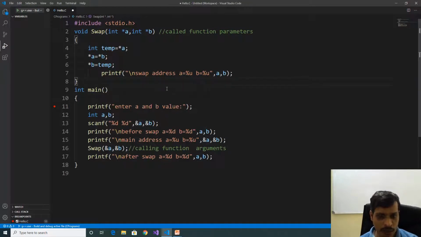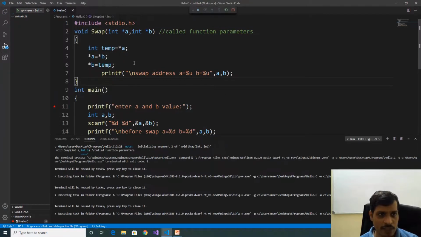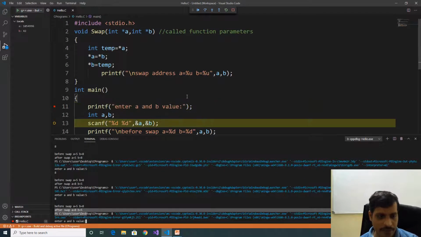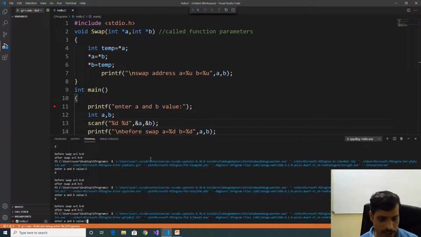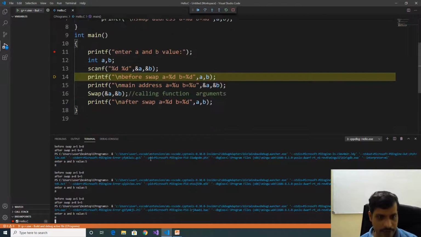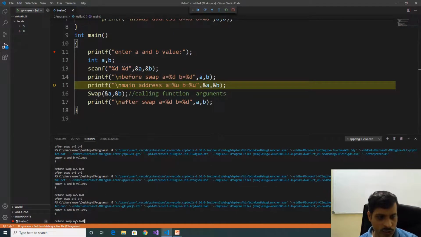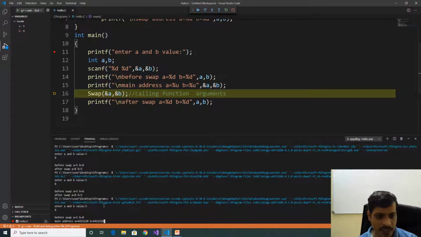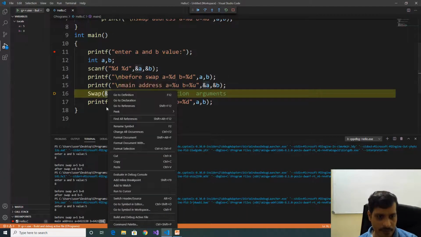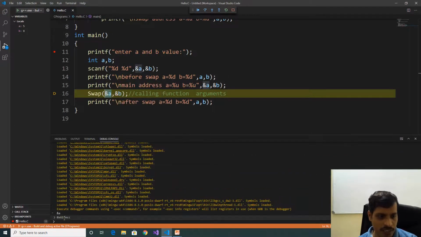Now debug this program. Go to Run, click on Start Debugging. F11. Here 5, enter, 8. Before swap A is equal to 5, B is equal to 8. Later we are printing addresses. Here A address is 220, B address is 216. Here we are passing the addresses. Right click, evaluate in debug console. Here address A is equal to 0x61FECC.